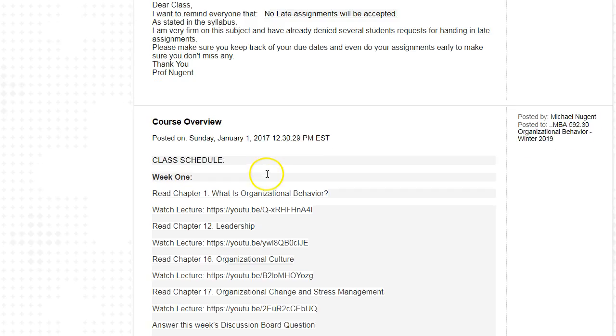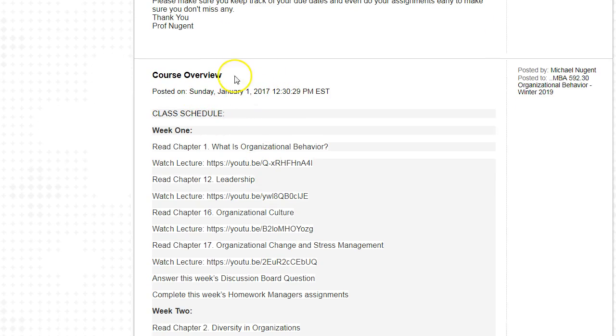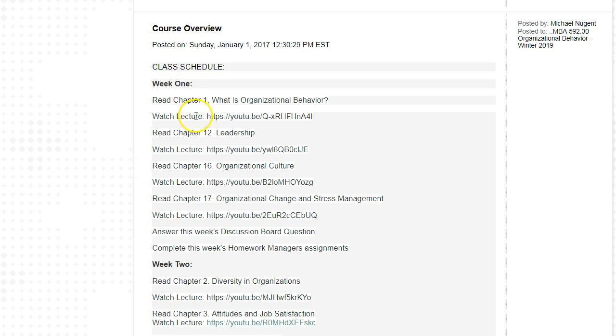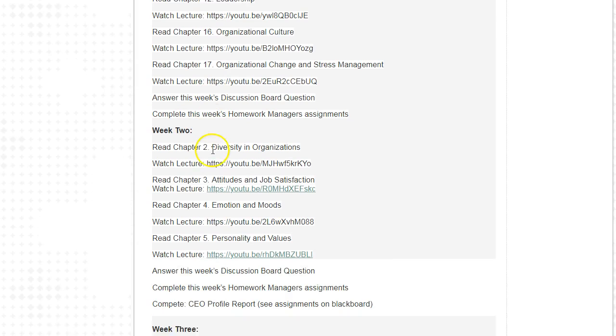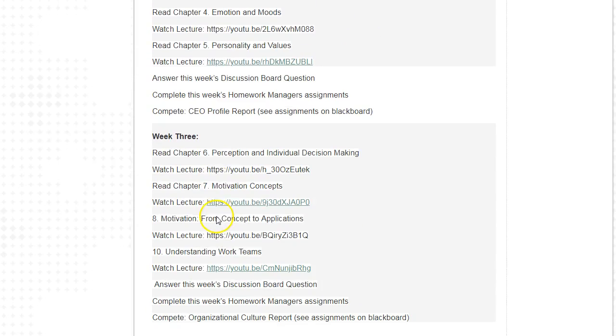Okay, and the course overview. The next announcement is the course overview. Here's where I lay out the 3 weeks of what you'll be doing each week. In the class overview, I give you the chapters you should read, the lectures you should watch, and remind you to complete the discussion board questions and the homework manager assignments. So we go through a number of chapters in week 1, week 2, and week 3.